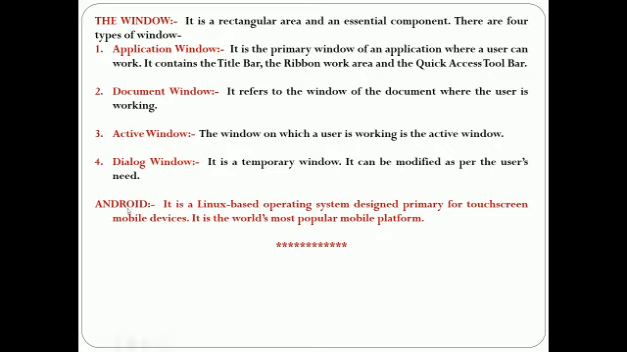Now Android. This is also an operating system which is used in mobile phones. It is a Linux based operating system designed primarily for touch screen mobile devices like smartphones and tablet computers. It is the world's most popular mobile platform. With Android, we can use all the Google applications.